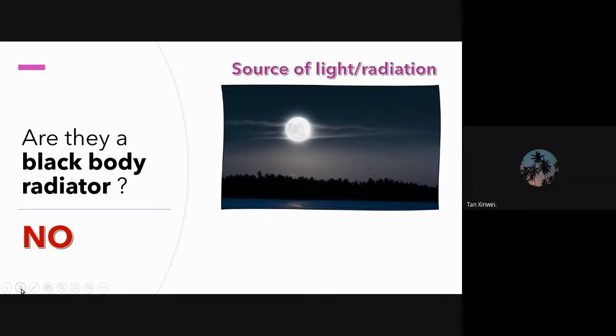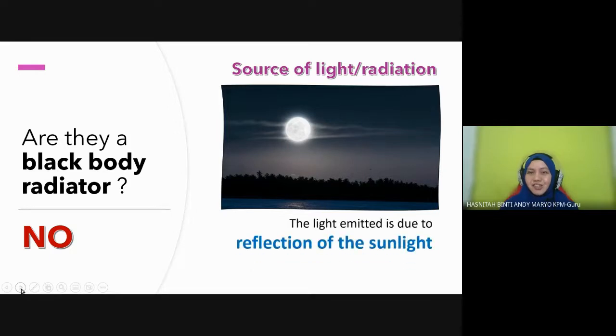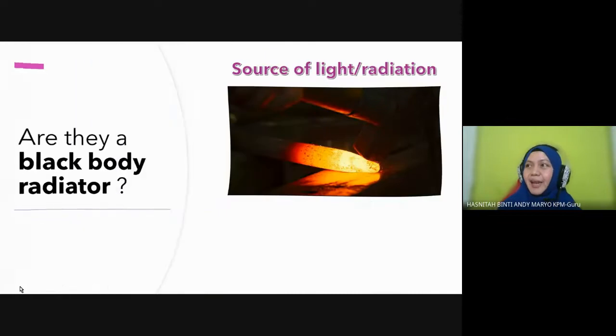Infra. Ada. That is actually reflection of the sunlight. The moon reflects sunlight. Okay, so that's why you can see a moon. If there is no sun, you cannot see any moon. Okay, it reflects the light from sunlight. It only shows reflection of sunlight. Okay, next, this one. Yes or no?